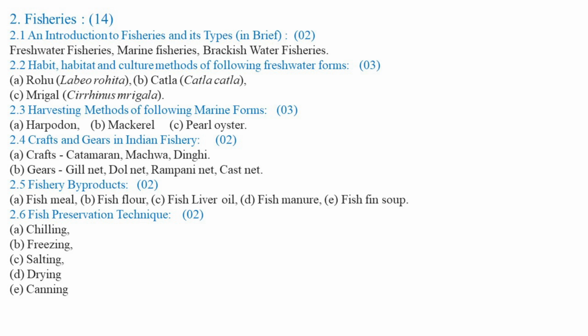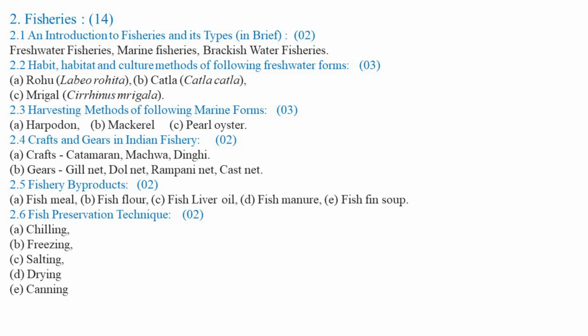So, the first subtopic includes an introduction to fisheries and the types of fisheries such as freshwater fisheries, marine fisheries, and brackish water fisheries. Then the second subtopic is the study of habitat and the culture methods of the following freshwater forms such as rohu, Labeo rohita, then katla, and mrigal, that is Cirrhinus mrigala.